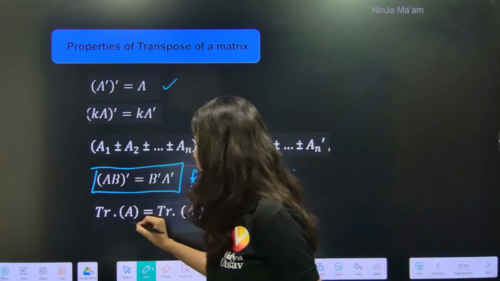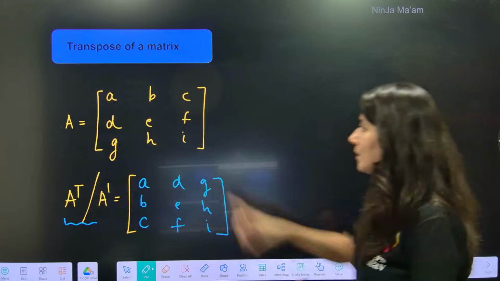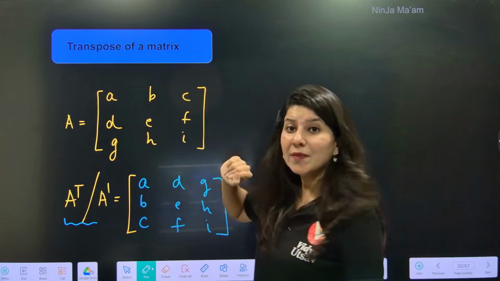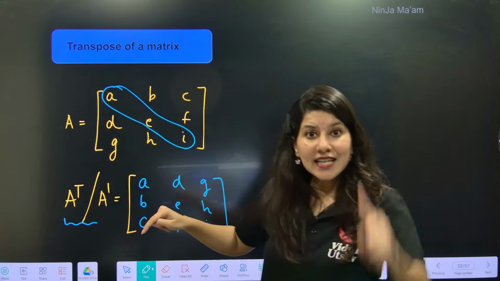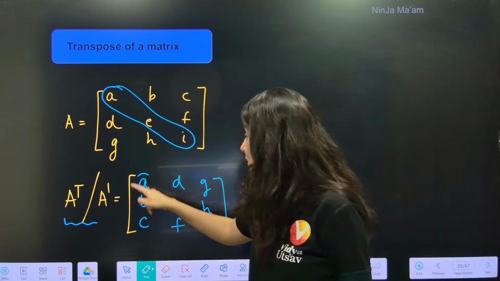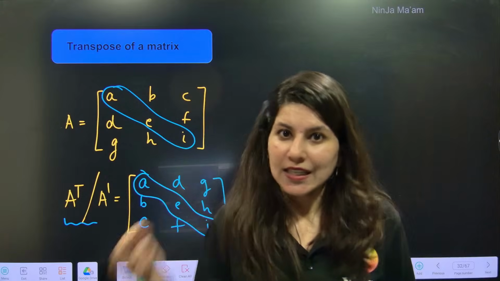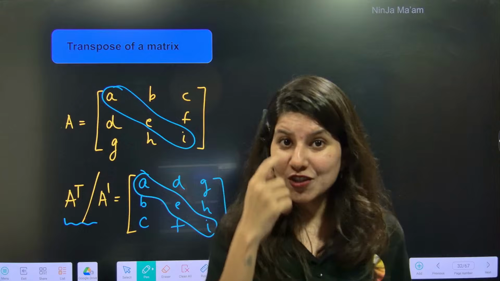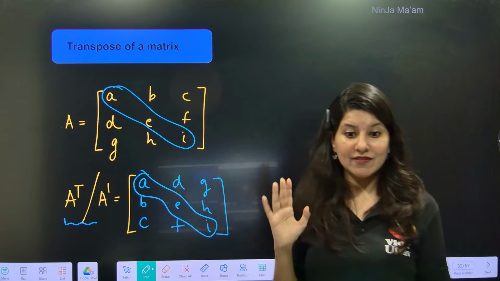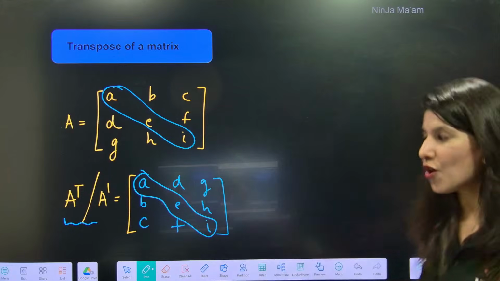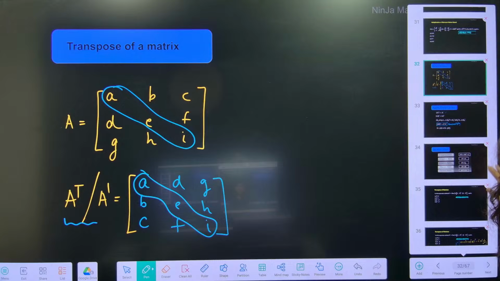And trace of A and trace of A transpose will be the same. Tell me, what's the trace of A matrix? A plus E plus I. What is the trace of A transpose? You'll be surprised that the diagonal elements are the same. Even if you take transpose, note that point, the diagonal is not changing. Everything is getting changed, but the diagonal is not getting changed, everybody.